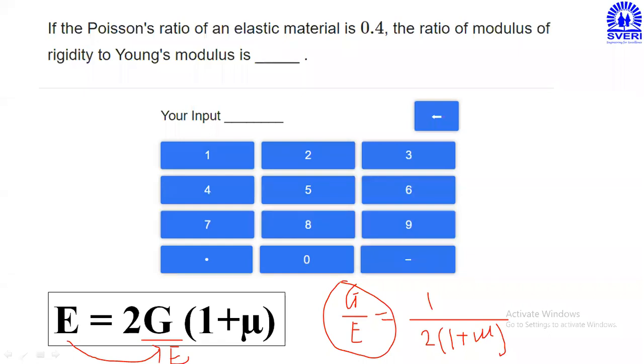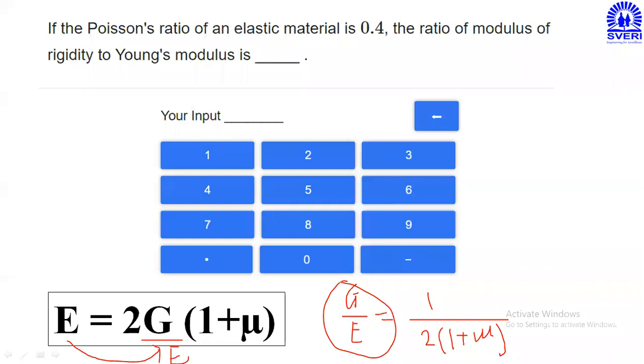0.208. Any other answer? Rather than this, any other answer? 0.357. That answer is repeated.